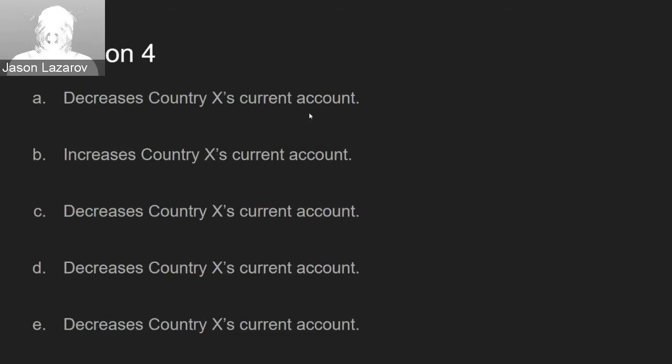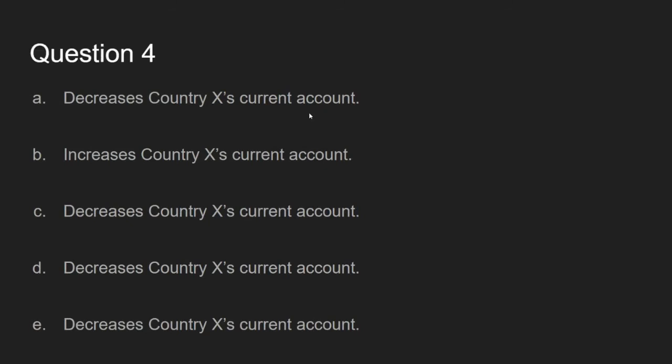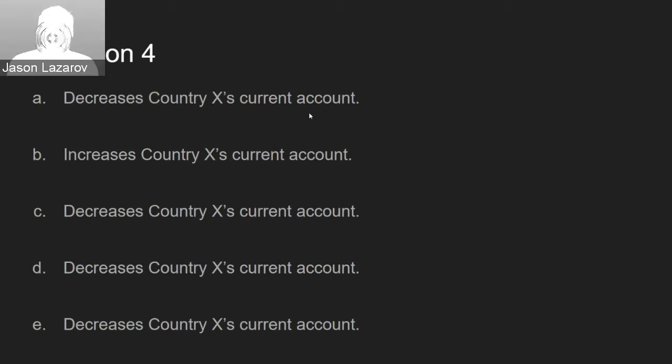For question 4A, if country X sends cash to war victims in country Y, this will decrease country X's current account. If investors living in country X receive more dividend payments from businesses operating in country Y, then this will increase country X's current account. Part C, investors living in country Y receive more payments from businesses in country X. This will decrease country X's current account.